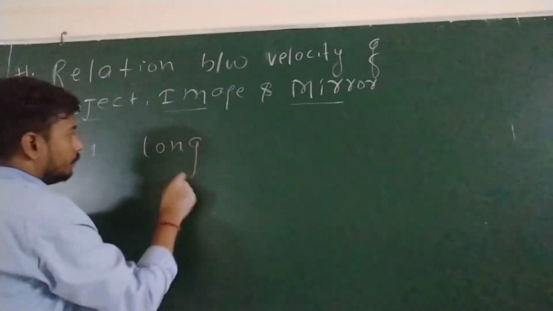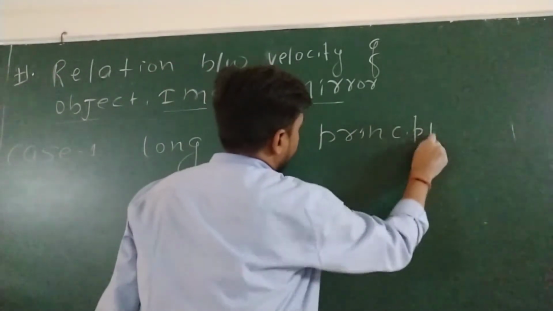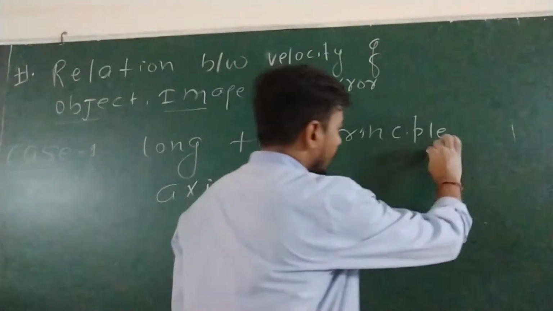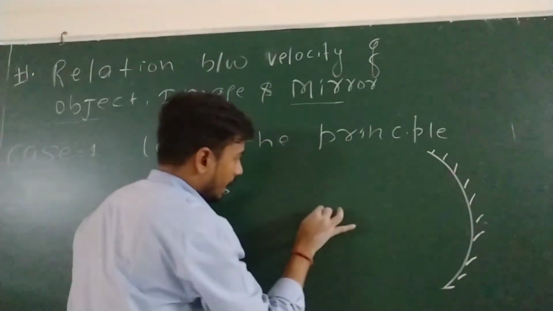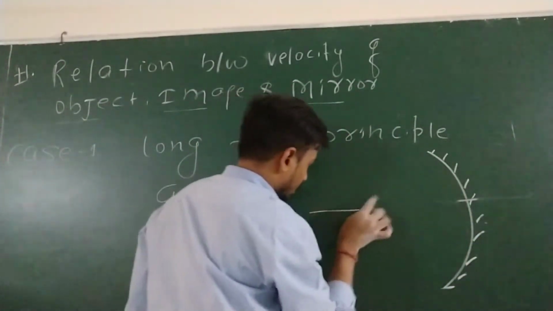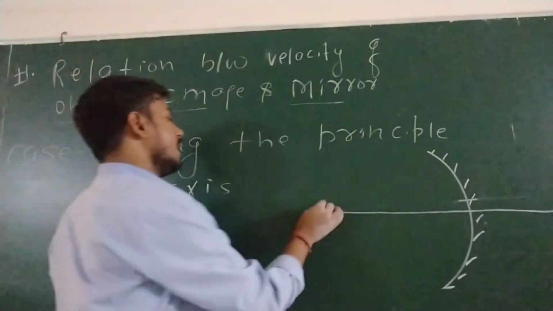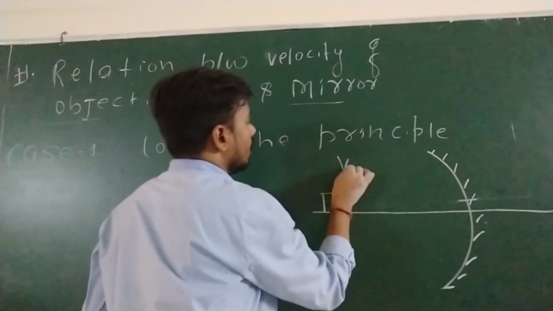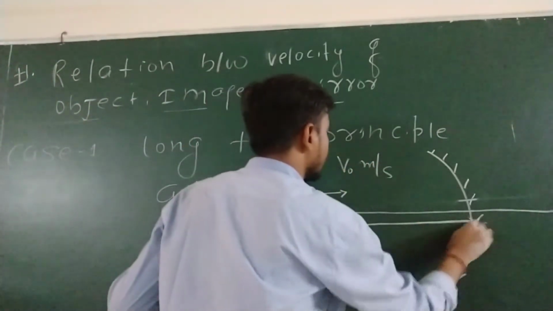Case first: along the principal axis. Okay, very good, no issue. Suppose that, my dear, this is a concave mirror and this is its principal axis. Suppose one object is kept here and it is given that this object starts motion with velocity v meter per second. Suppose that distance of object is u.